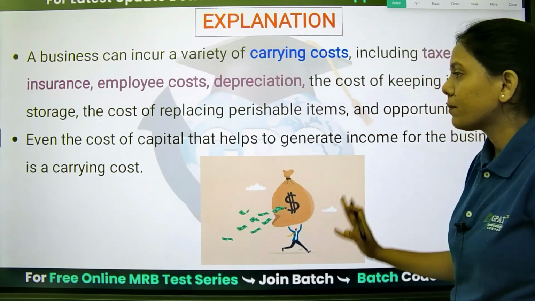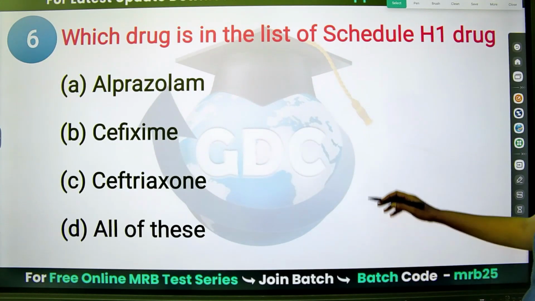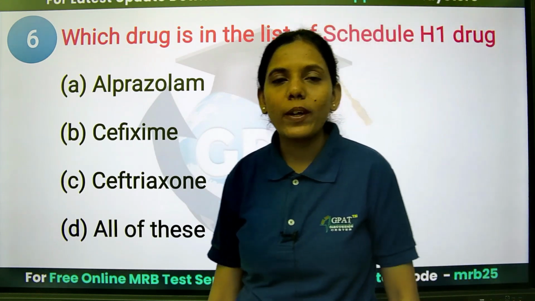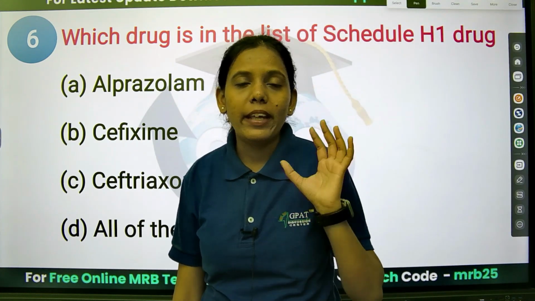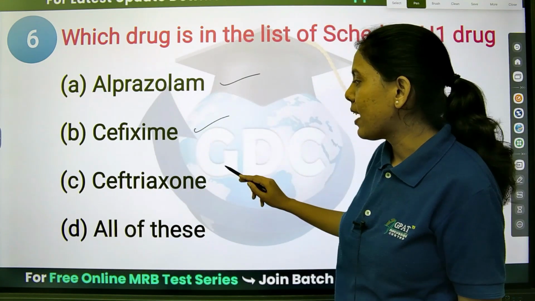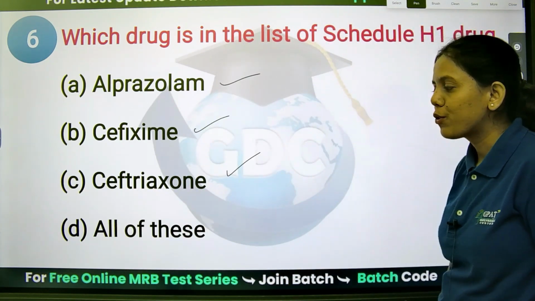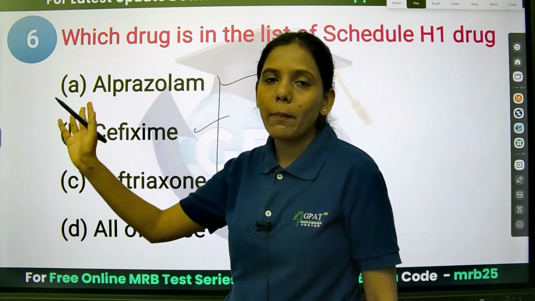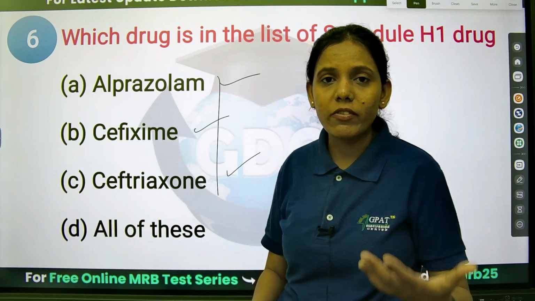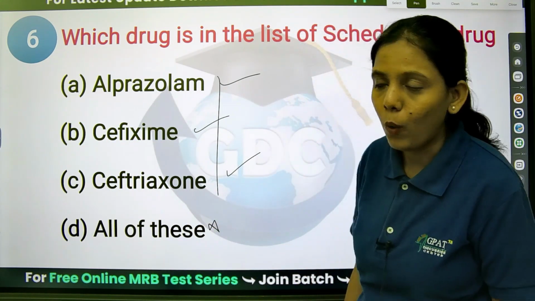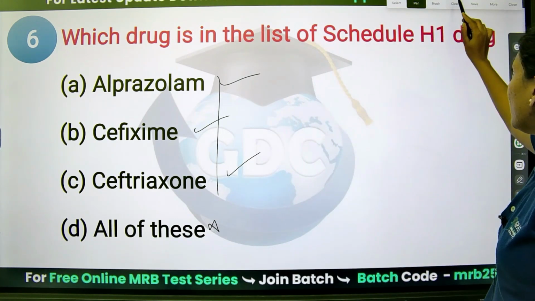The next is, which drug is in the list of Schedule H1? We know Schedule H1 means it has to be taken with a prescription only. Alprazolam, cefixime, ceftriaxone, and all of this. Definitely these are related. Alprazolam and others come under the diazepam class, which is CNS. So they all have to be taken under prescription only. So all of this is the right answer.